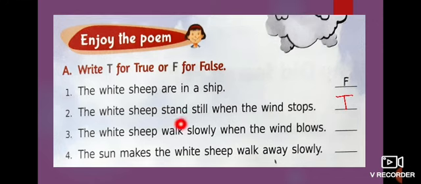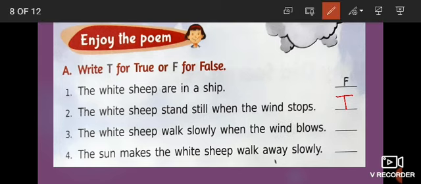And look at the third one. The white sheep walks slowly when the wind blows. When the wind blows, what happens? The cloud also moves slowly, no? So this is also the correct statement. We can write T. It's true only.